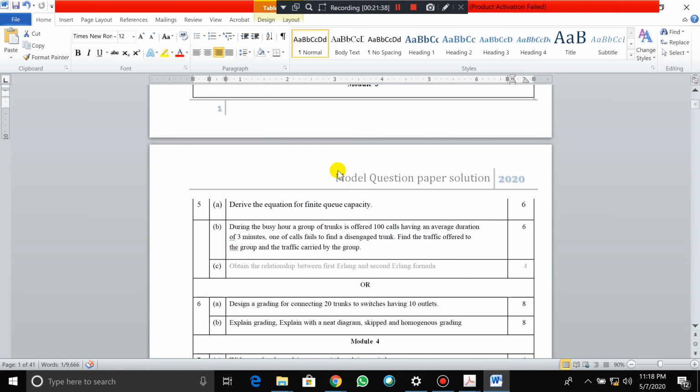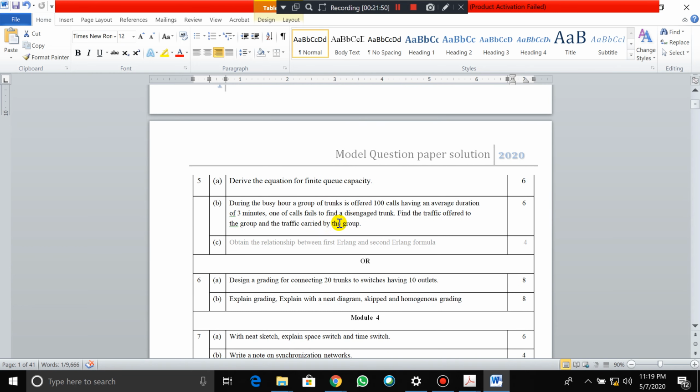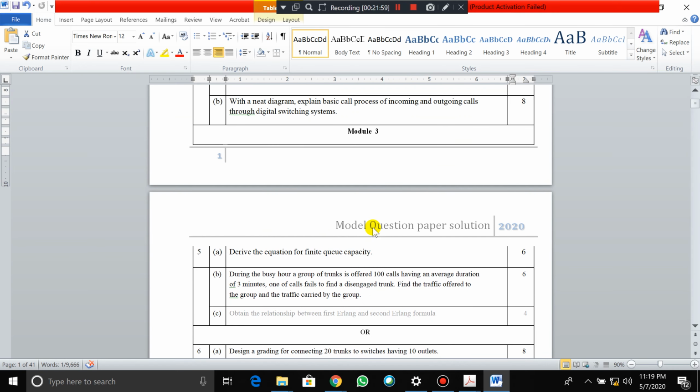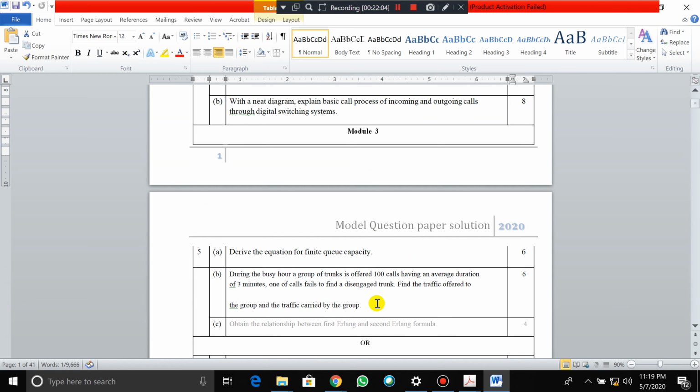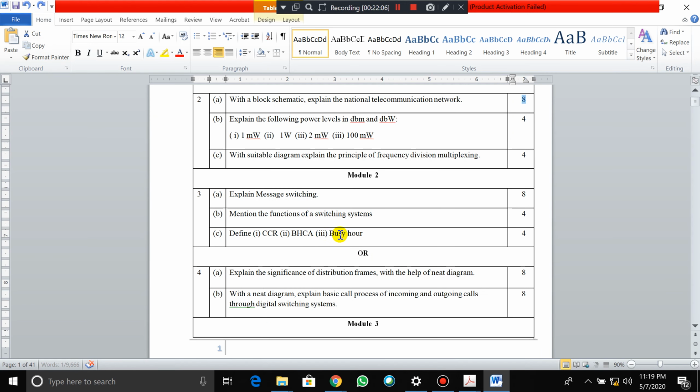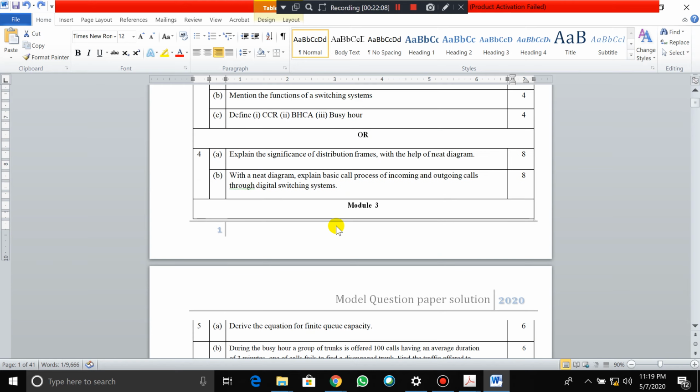It is important. Derive an equation for finite queuing capacity. You need to practice the equation, the derivation. During a busy hour, the trunk is offered 100 calls having an average duration of 3 minutes. One call fails to find a disengaged trunk. Find the traffic offered and the traffic carried by the group. Actually this is from module number 3, this is the problem. A similar problem we have discussed, so kindly try to solve this problem. If anything is there, let's discuss.